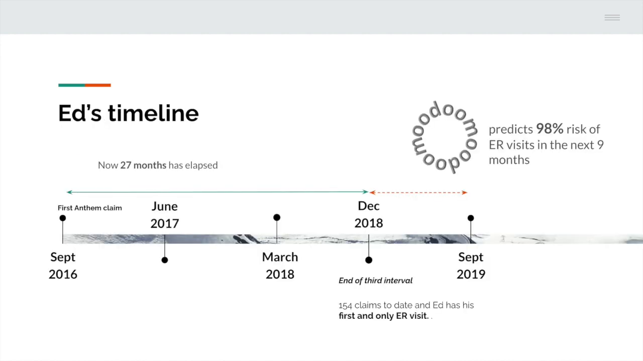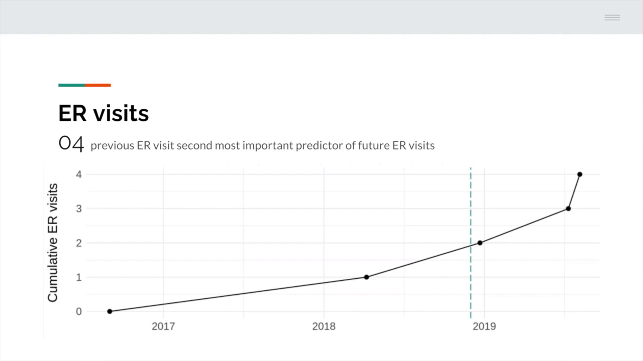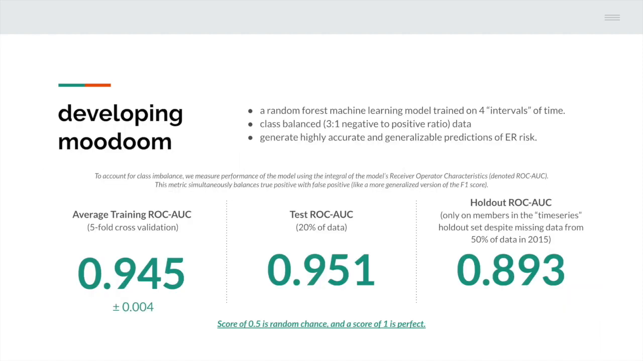And just like moodoom has predicted, at the end of the third interval, Ed has had his first and only ER visit. Based on all of 27 months of information, moodoom now predicts a 98% risk of ER visits in the next 9 months. And just like moodoom predicted, Ed has had his second, third, and fourth ER visit in the 9 months that moodoom had predicted. And moodoom tells the story of Ed quite well, but also moodoom can tell the story for any Anthem member.